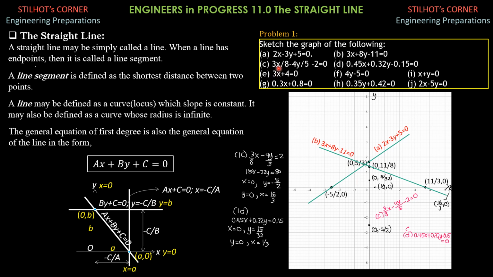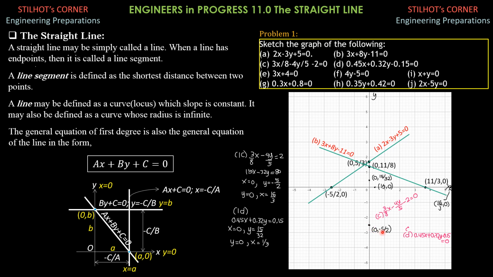We proceed to c. When x is 0, y is negative 10 over 4, or negative 5/2, or negative 2.5, which is this.